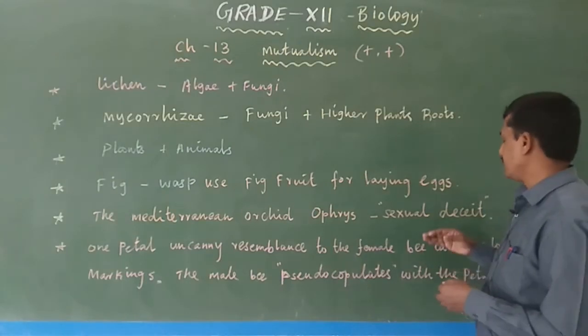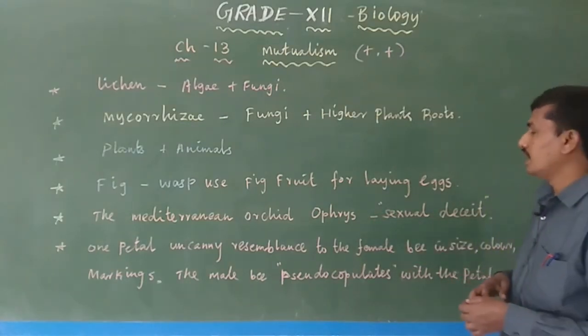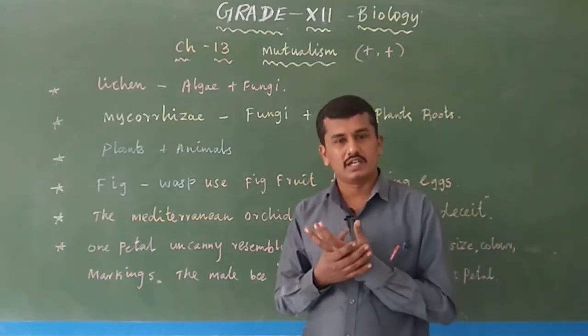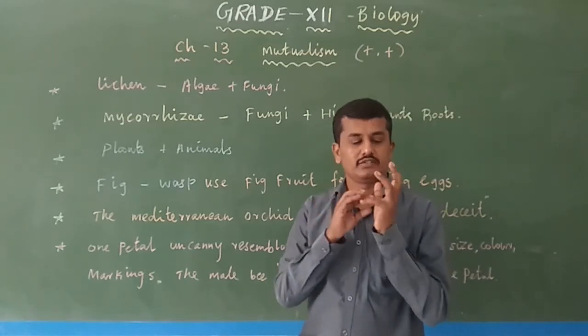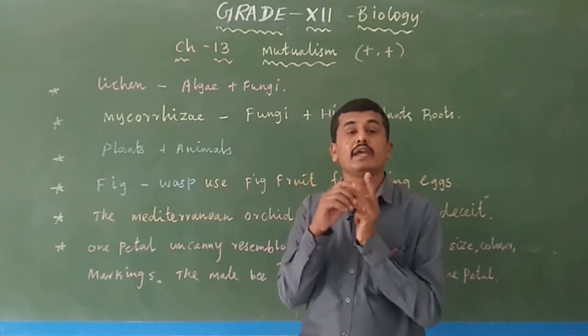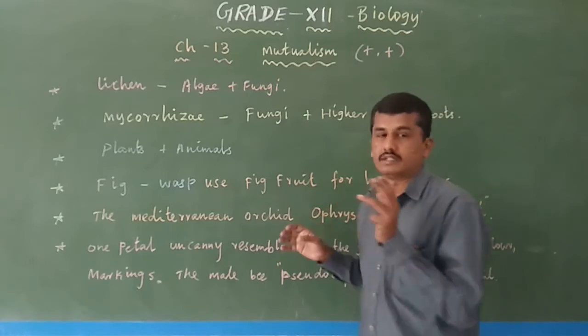Ophrys is a type of insect, and the orchid plant produces some flowers. The flower normally contains four petals, and one petal looks like a female bee, that is Ophrys, the female bee.